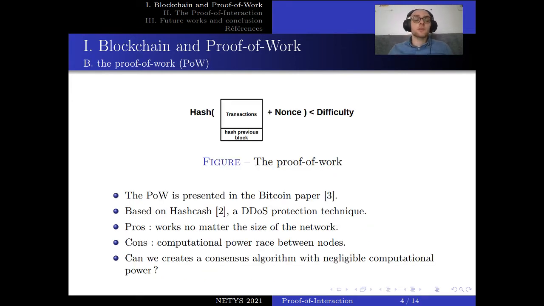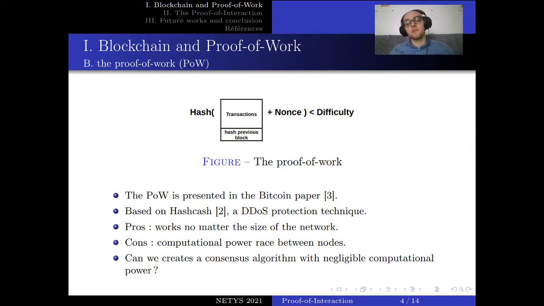The proof of work is in fact the first consensus algorithm for the blockchain, since it was also presented in the Bitcoin paper in 2008. This consensus is based on the DDoS protection technique called Hashcash. And the idea is quite easy. To be selected as the leader, to be allowed to add a new block, a node has to find a nonce, which is just an integer.